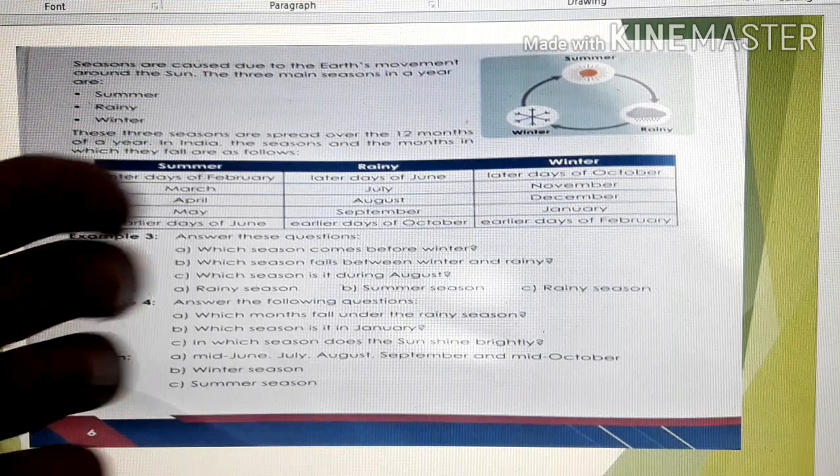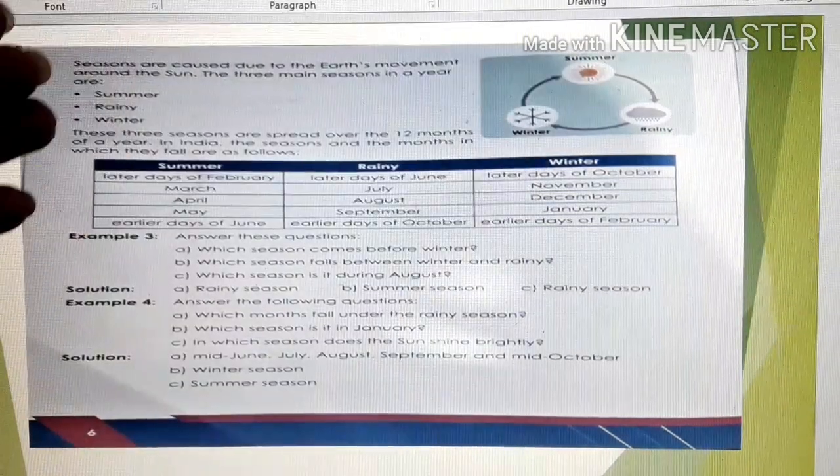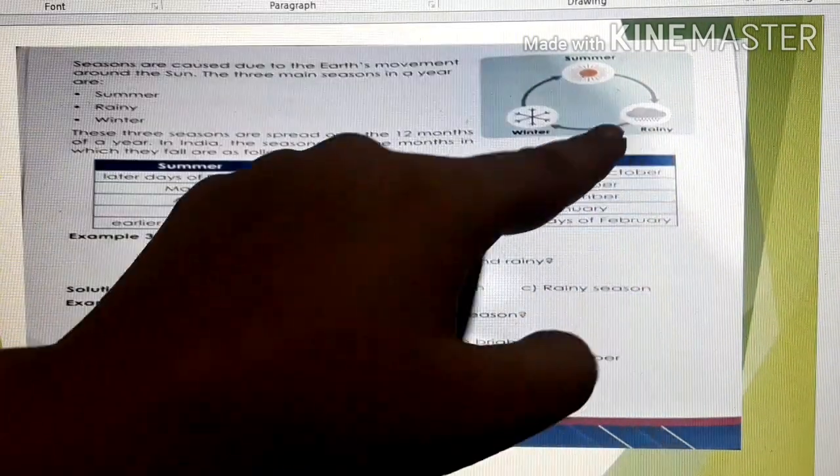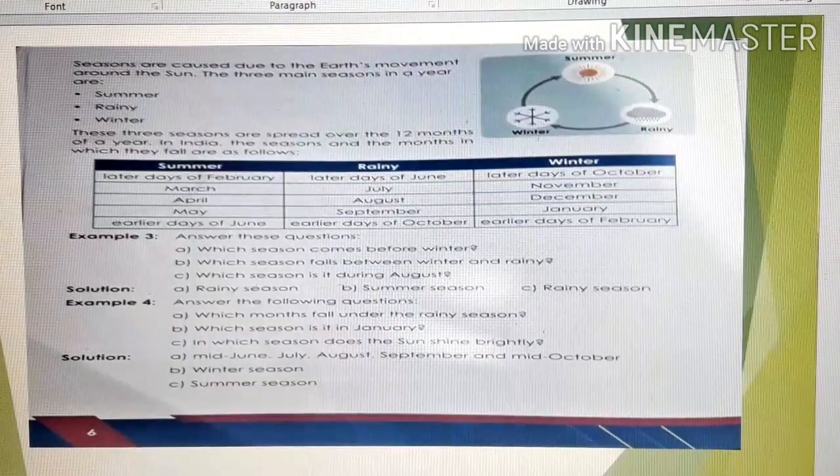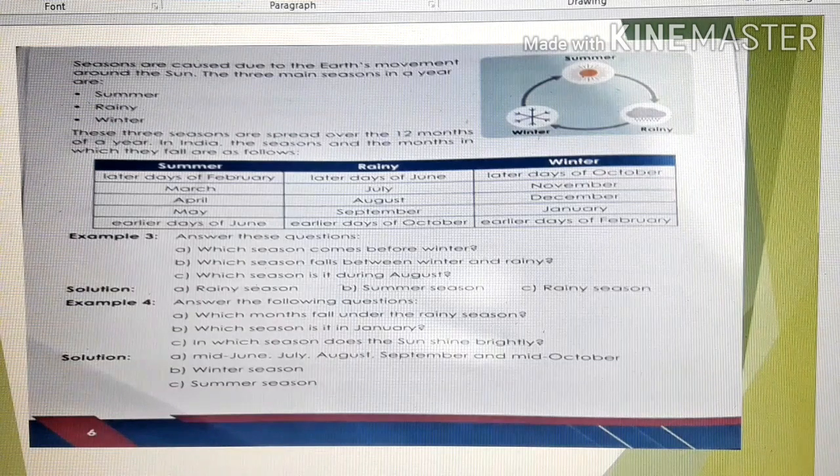We don't experience summer throughout the year, isn't it? Neither do we experience rainy throughout the year, nor do we experience winter throughout the year. Winters we experience near November. We start experiencing winter near November, isn't it? So it is divided into the months.